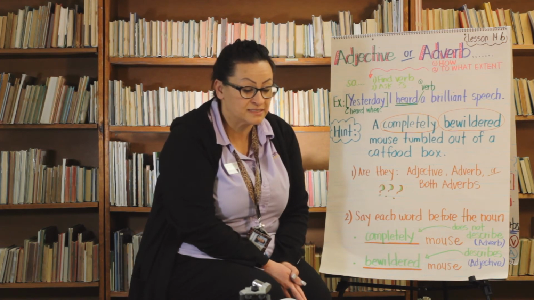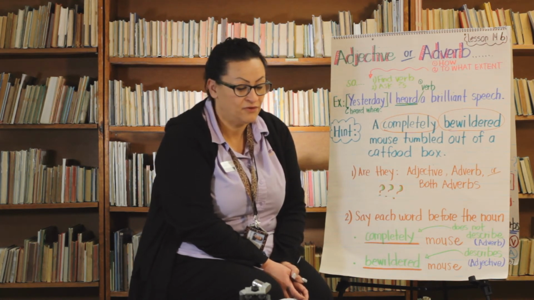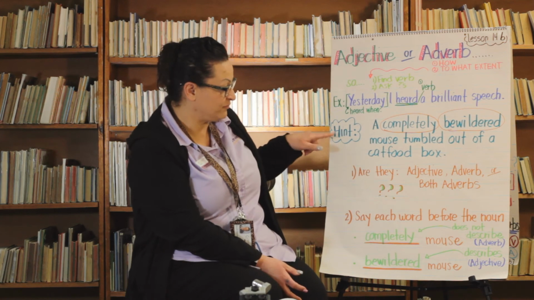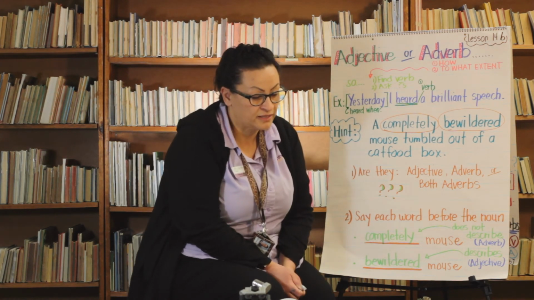Number 1 says, what is the minimum hourly wage? The underlined word is hourly. So we have to decide, is that an adjective or is that an adverb? If we use our hint, we find our noun. What are we talking about?